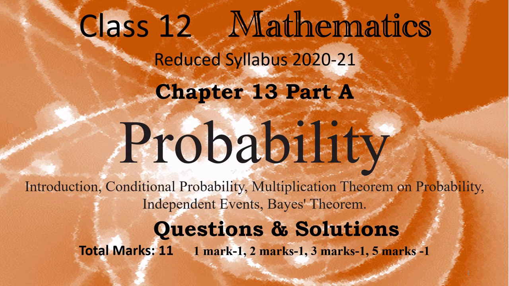In today's lesson, we'll study chapter number 13 on probability. In earlier classes, we have studied probability as a measure of uncertainty of events in a random experiment. In this chapter, we shall discuss the important concept of conditional probability of an event given that another event has occurred,